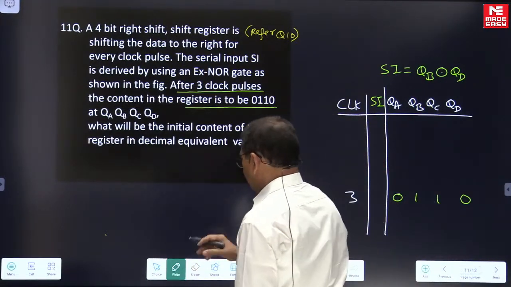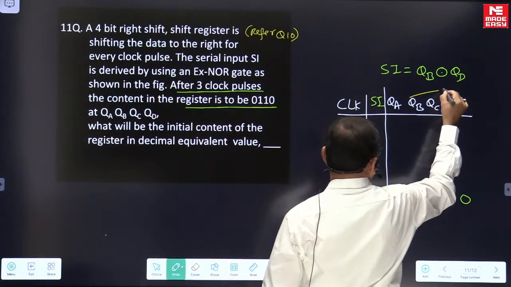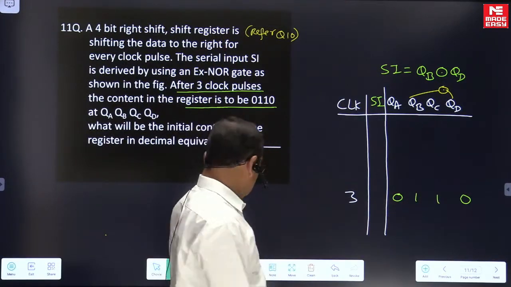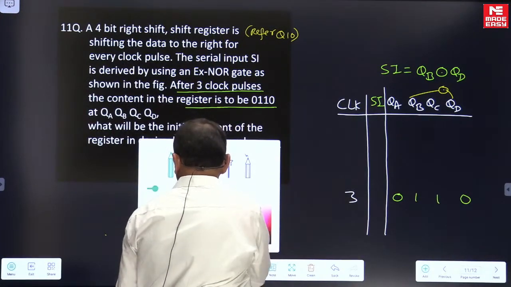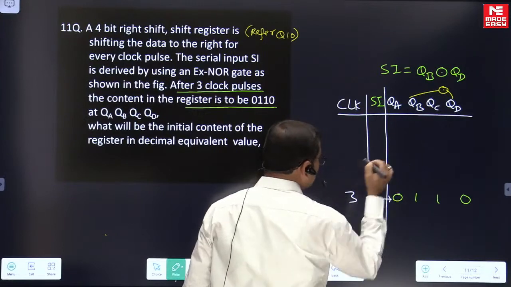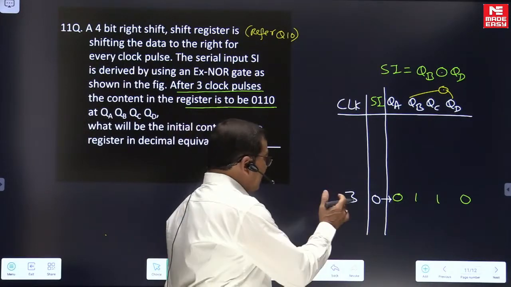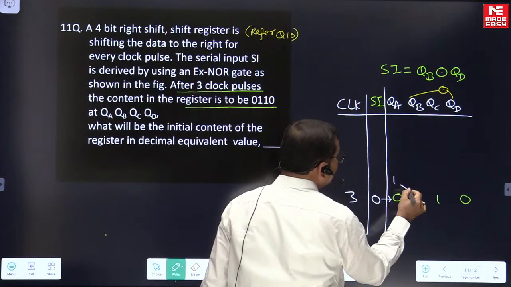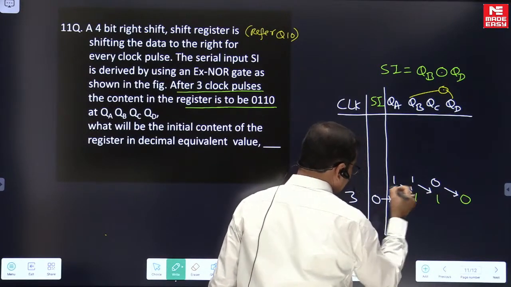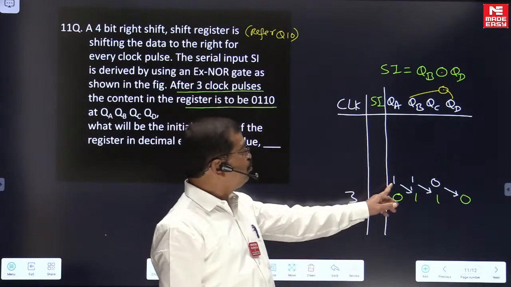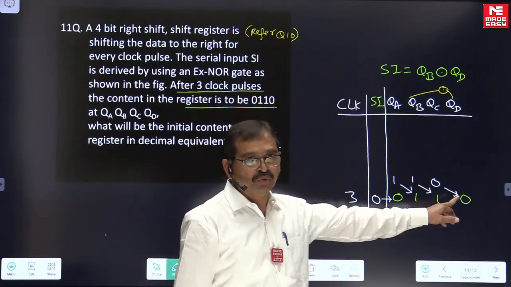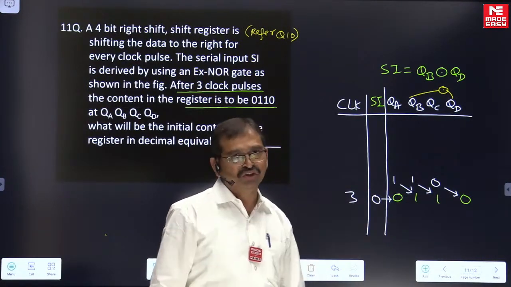To get 0110 after the third clock, the serial input before the third clock must be 0 for QA to be 0 after the clock. Before the third clock, QA, QB, QC must be 110. Then only after the clock signal will QB, QC, QD be 110, right?